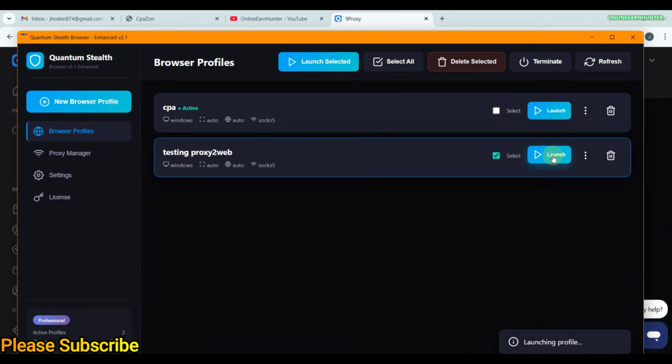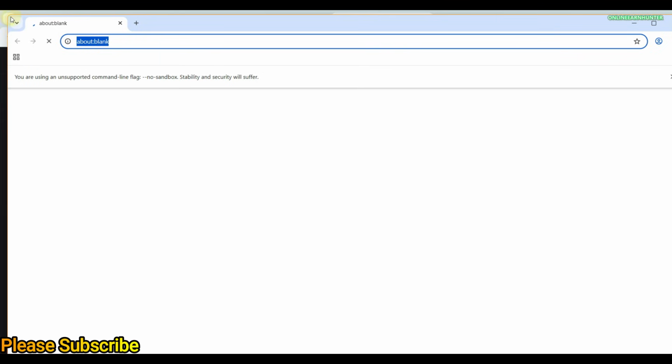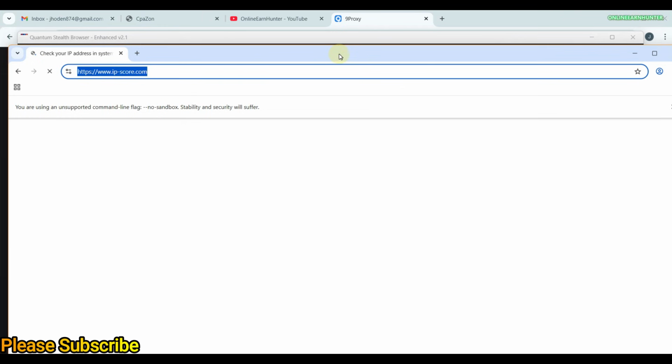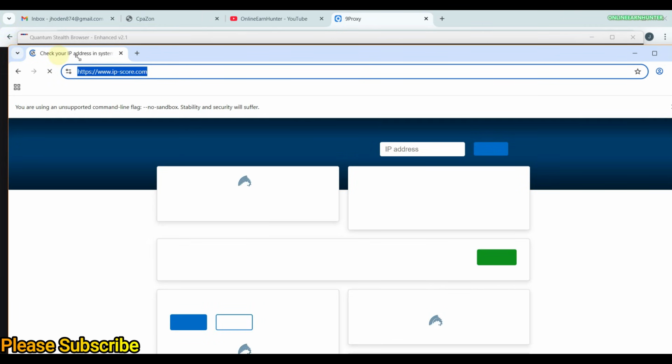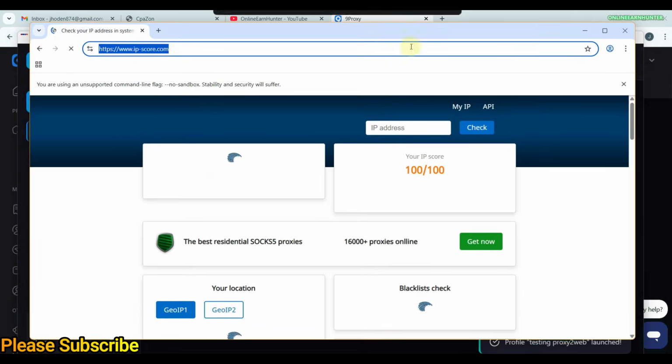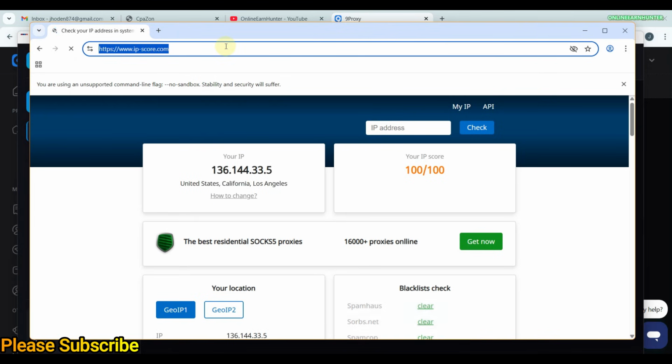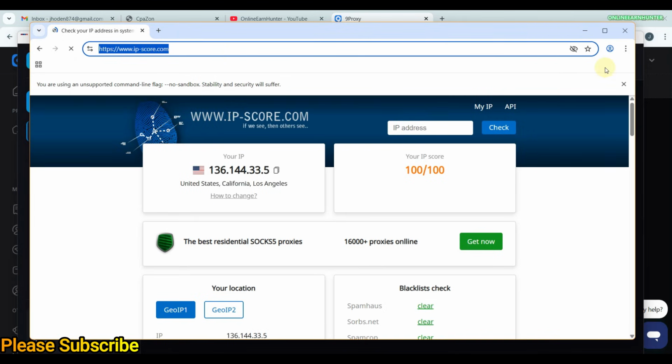And that's how you use the 9Proxy IP plan without using the software. A very awesome and cool feature. So let's see how their IP looks. You can see the quality of their IPs is just marvelous.